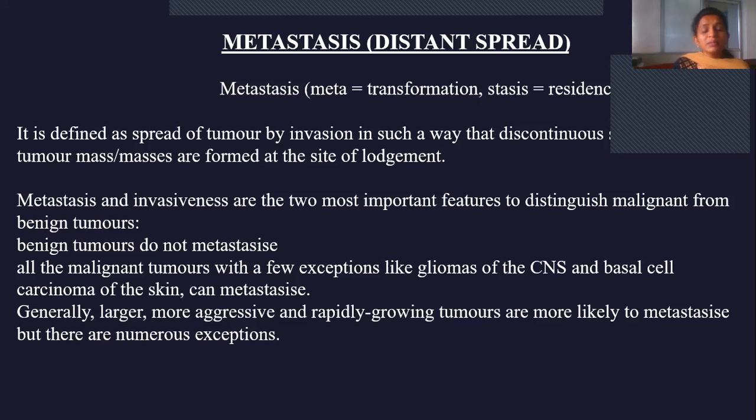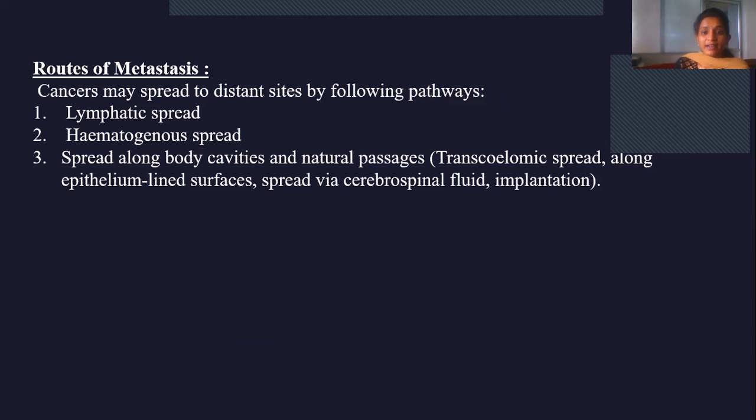And then all the malignant tumors will undergo metastasis except glioma of the CNS, that is the central nervous system, and basal cell carcinoma of the skin. Except these two, all the remaining malignant tumors can undergo metastasis. Generally, tumors which grow aggressively and rapidly will undergo metastasis, whereas benign tumors, as their growth rate is very low, cannot undergo metastasis. Only aggressive and rapidly growing tumors undergo metastasis. So this is all about the introduction of metastasis.